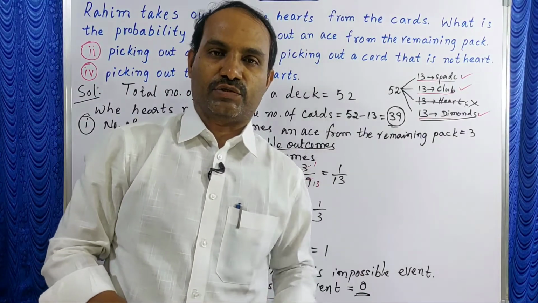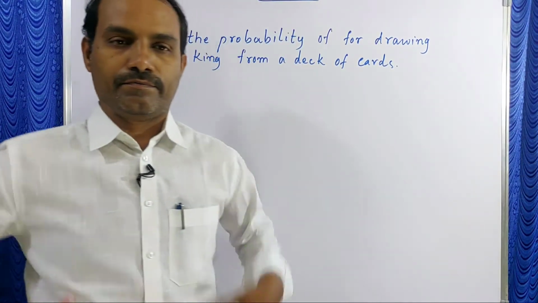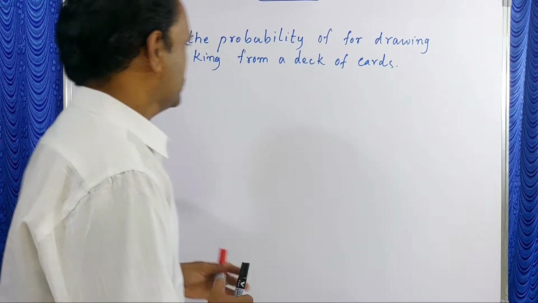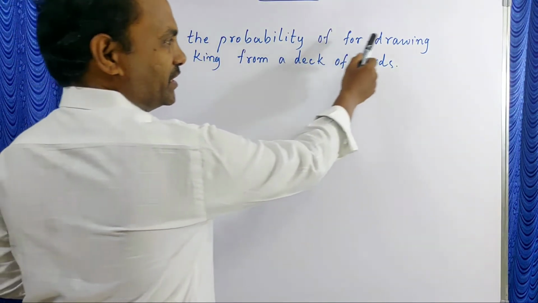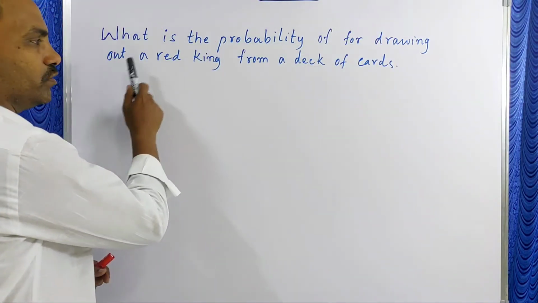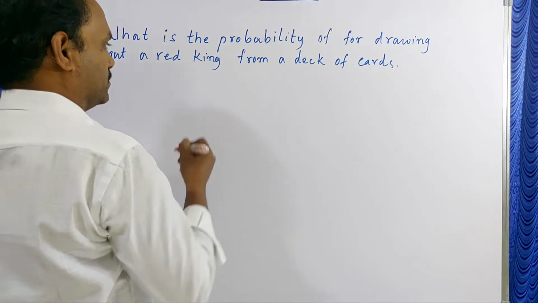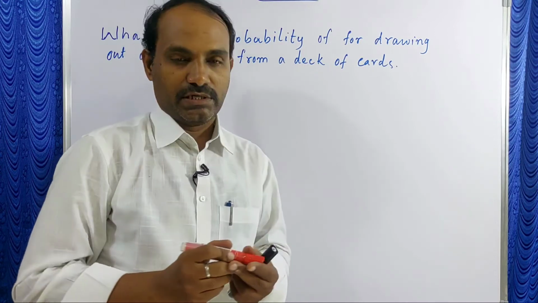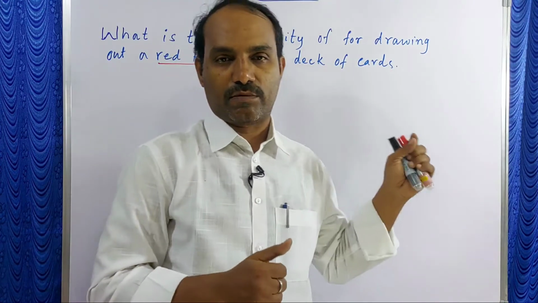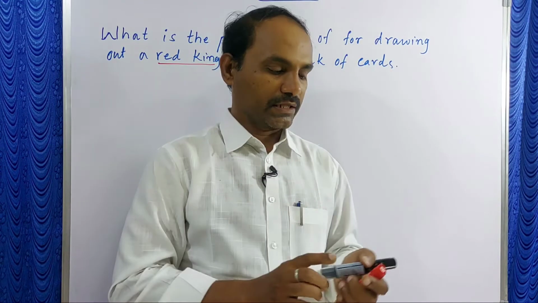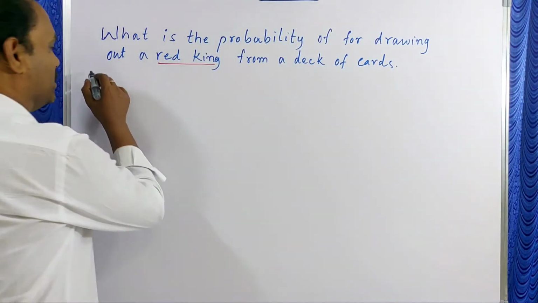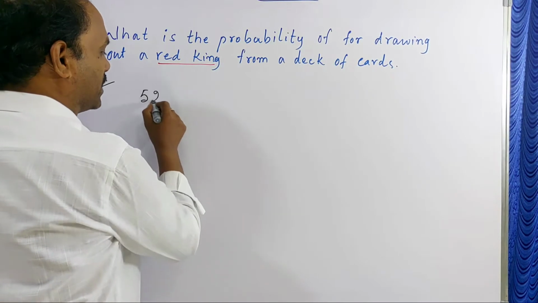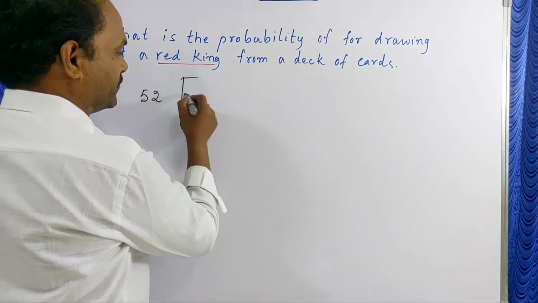Let us check the next question. Yes, students, next question. What is the probability of drawing out a red king from the deck of cards? No card is removed in this question. All cards are there. So first, look overall at this deck. Overall 52 cards are there. In these 52,